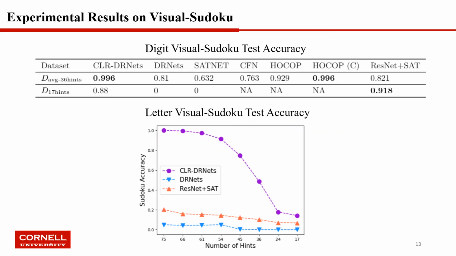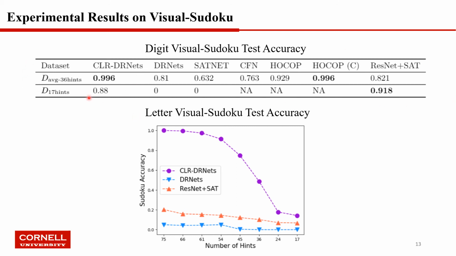We are going to talk about the experimental results on Visual Sudoku. We consider two types of Visual Sudoku, the digit Visual Sudoku and the letter Visual Sudoku. In digit Visual Sudoku, we replace the digits 1 to 9 with the images 1 to 9, and we use 0 to represent an empty cell. In letter Visual Sudoku, we replace the digits 1 to 9 with the letters A to I, and we use O to represent the empty cell.